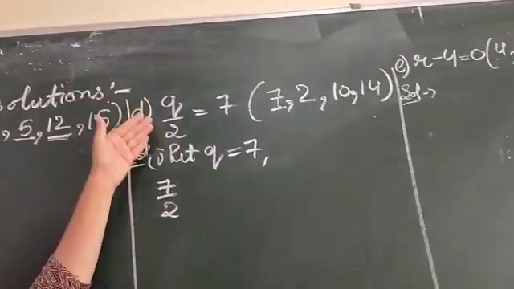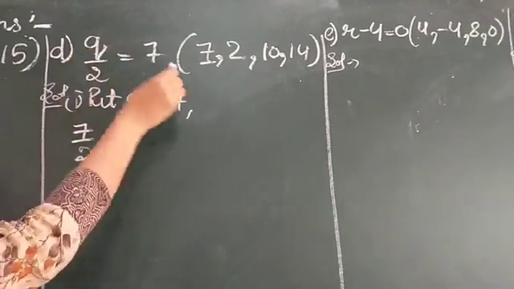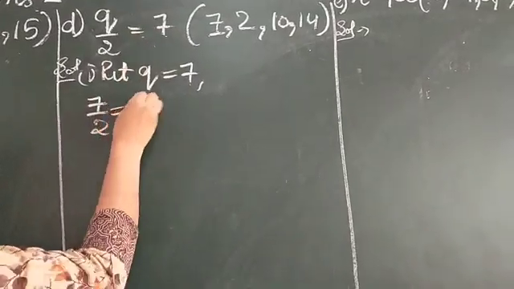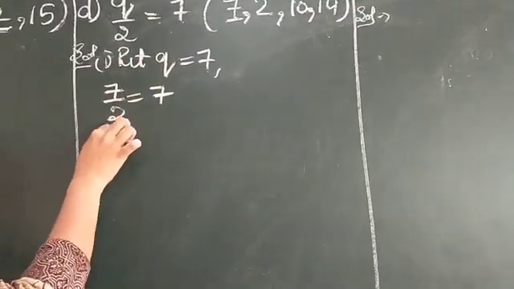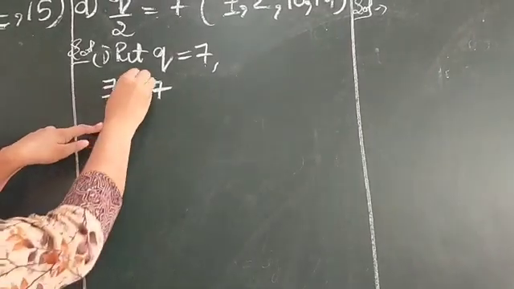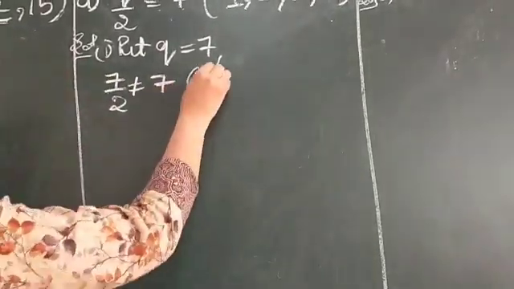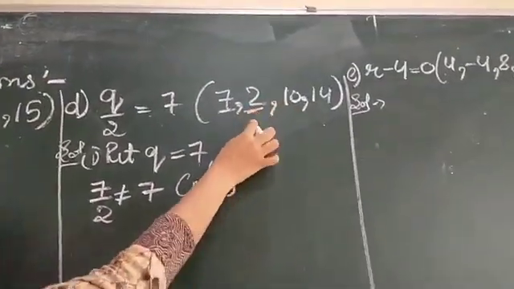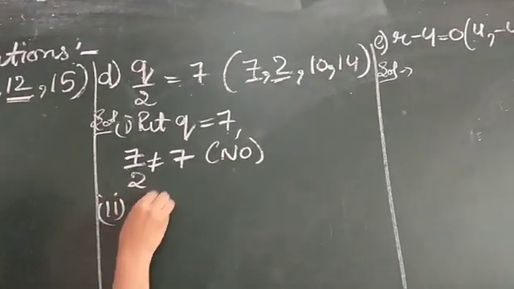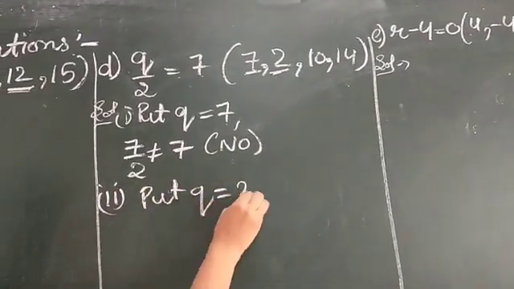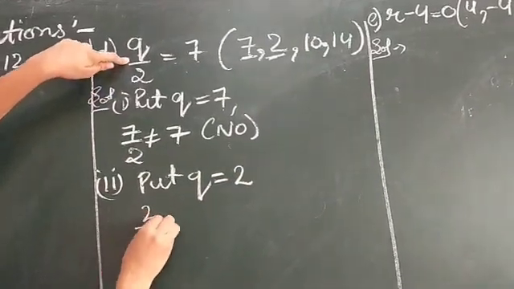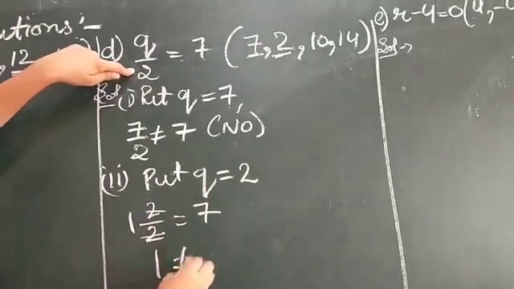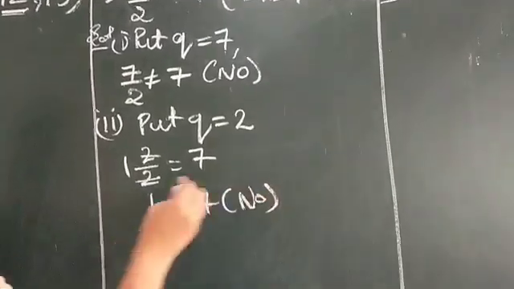In D part, q upon 2 is equal to 7. Instead of q, first of all we will put 7. 7 divided by 2 is equal to 7? We cannot divide 7 by 2. It is not divisible by 2. So this is not equal. So we will write no here. Now in the next part we will put q equals 2. So here 2 upon 2 is equal to 7. Cut it. What is coming here? 1. 1 is not equal to 7. So this is not the solution.